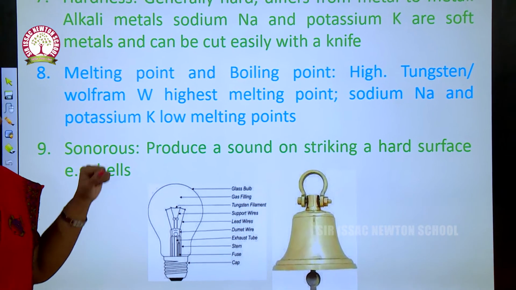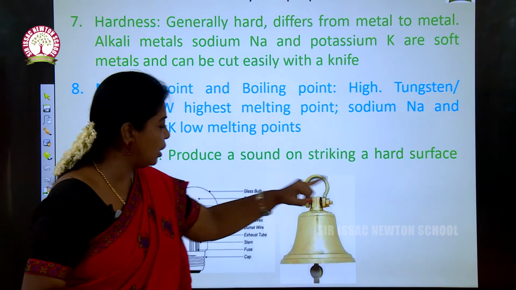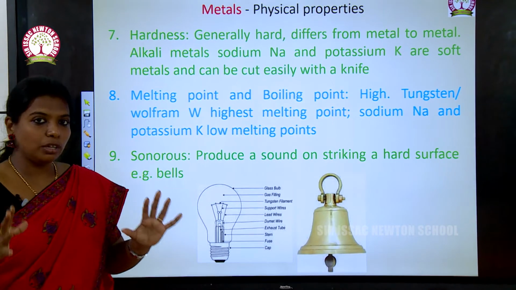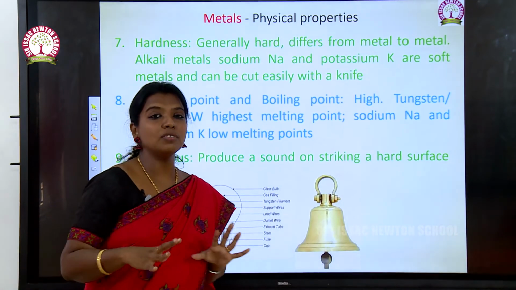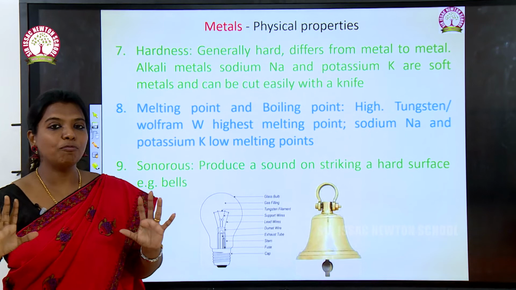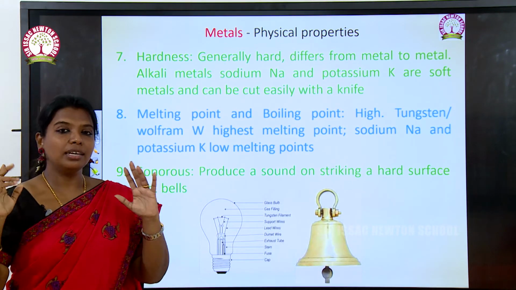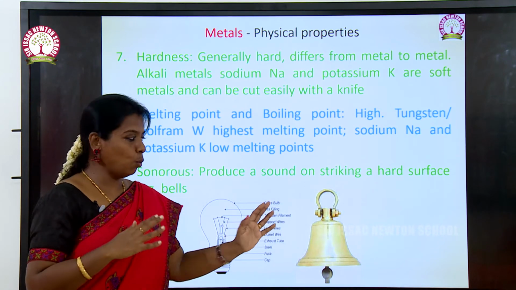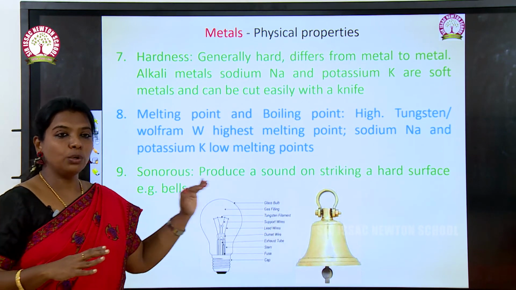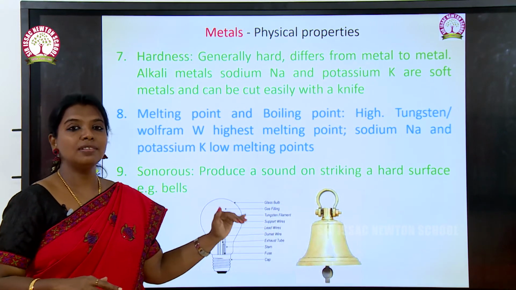And the ninth one is sonorous, producing sound on striking a hard surface. Metals are used for making bells because they have the tendency of making a high sound when struck. So this is sonorous. The main property of metal is sonorous.